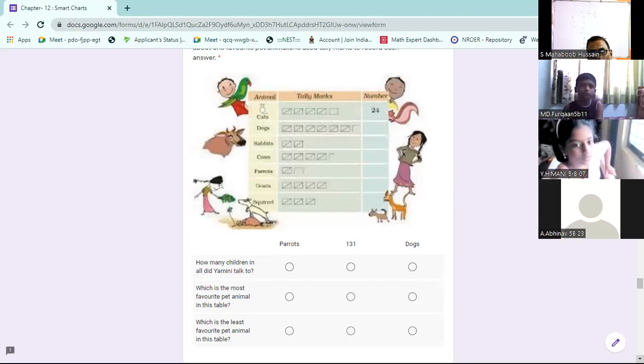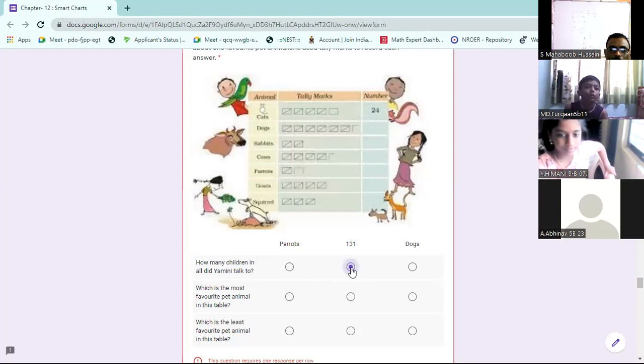How many children like dogs? You have to count all. If you add all the numbers, write the numbers. 24, then 1, 2, 3, 4, 5, 6, 32.